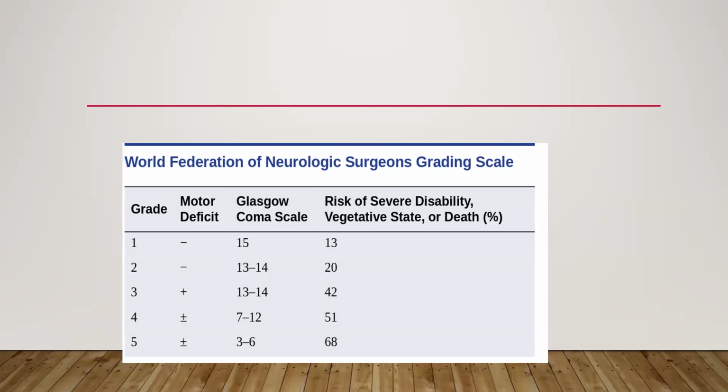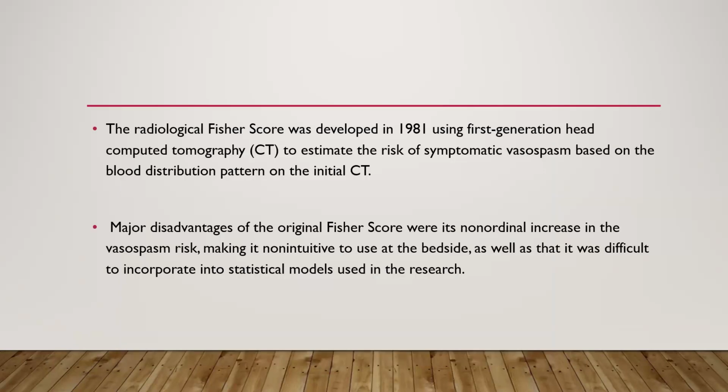Then for grade 3, motor deficit will be present and the GCS score will be between 13 to 14, and if grade 3 is there, then the risk of severe disability, vegetative state or death will be 42%. Then for grade 4, motor deficit will be present or absent, but the GCS score will be between 7 to 12 and the risk of severe disability, vegetative state and death will be 51%. Then for grade 5, motor deficit will be present or absent, the GCS score will be between 3 to 6, and if it is there, then the risk of mortality will be 16%.